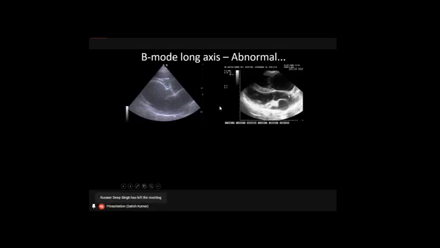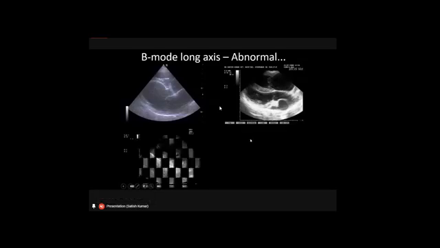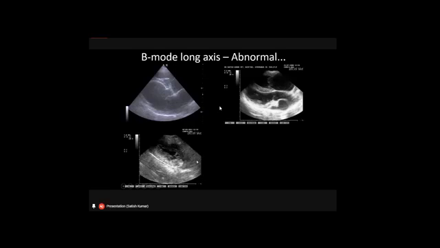This is also called the left ventricular outflow tract view. So this image is showing the left ventricular outflow tract view. This is the dilated cardiomyopathy, and this is the hypertrophic cardiomyopathy. This is how the lumen becomes so narrow when compared to the dilated cardiomyopathy, and the myocardium becomes so thick and hypertrophic. So this is the hypertrophic cardiomyopathy and the dilated cardiomyopathy.